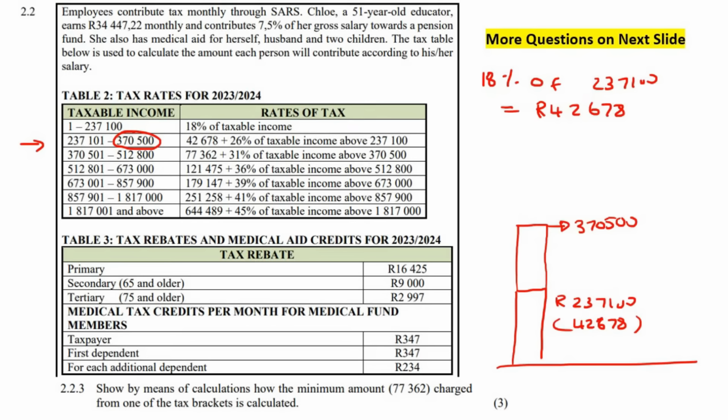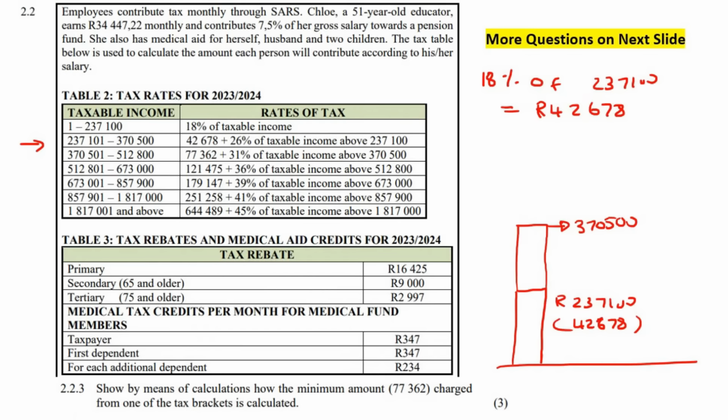42,678 because in the beginning of the year, when they first get their first paycheck, their income so far for the year is going to be fairly small. So it's going to be somewhere over here. And then it's going to build. So it's going to get to 42,678. Now, when they get into this new category, the tax percentage changes. It now changes to 26%. Okay? But can you see that they still have the 42678 over here? Because they're telling you that you're also going to pay that because you also were in this category. And now for all of the money from here up to here, you're going to pay 26%.